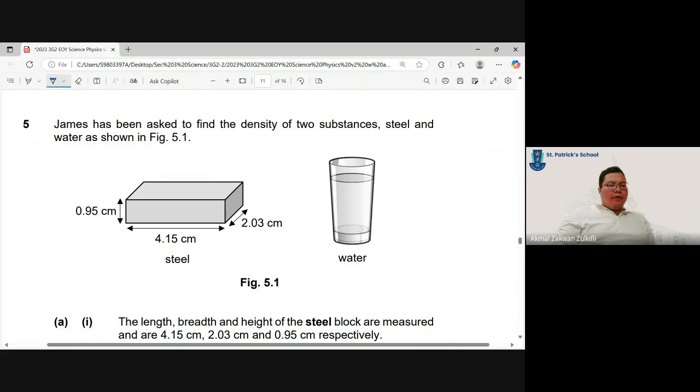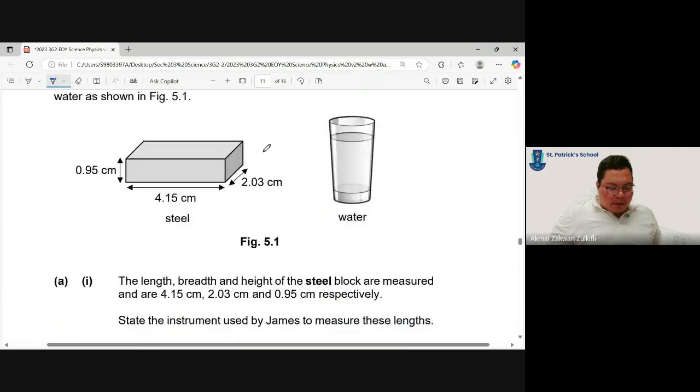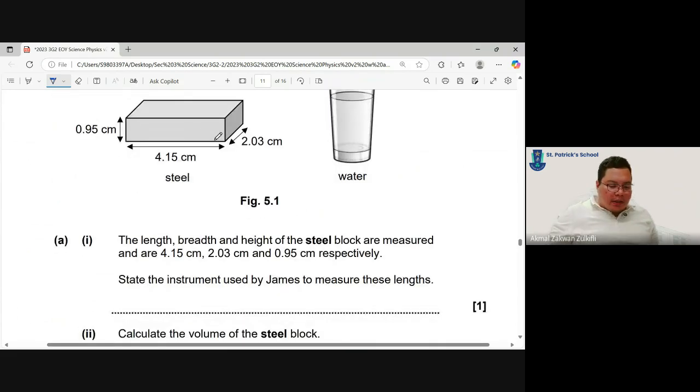James has been asked to find the density of two substances, steel and water. The length, breadth, and height of the steel are measured. State the instrument used to measure this length.